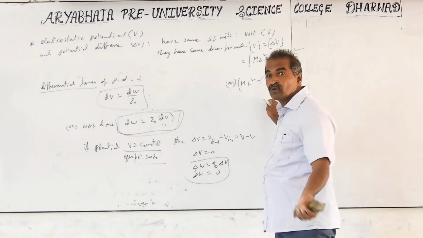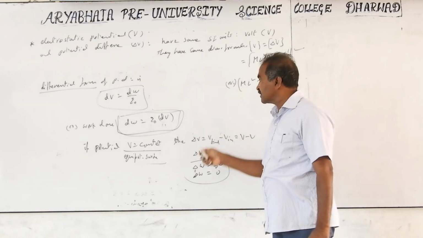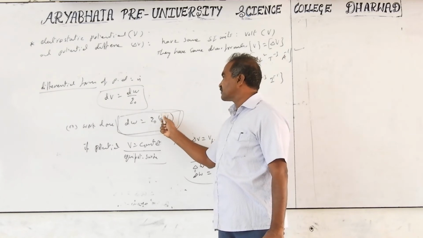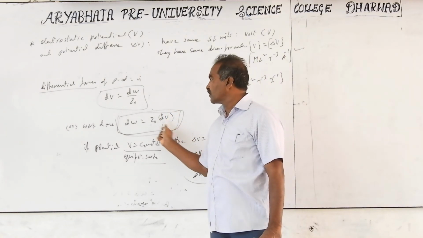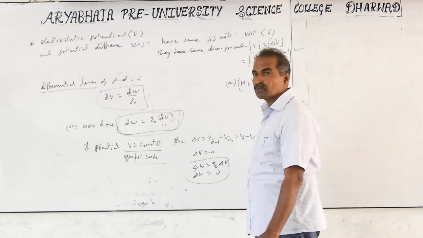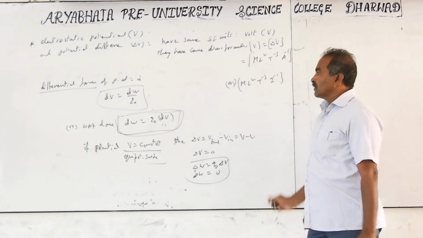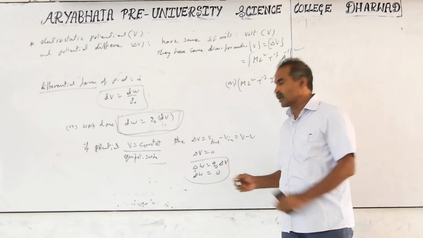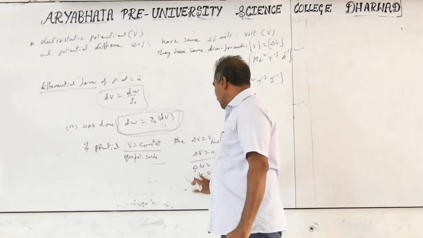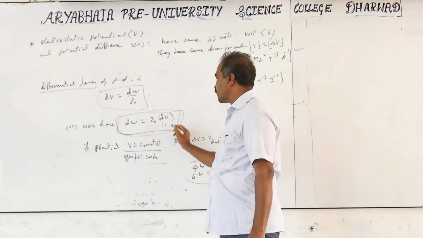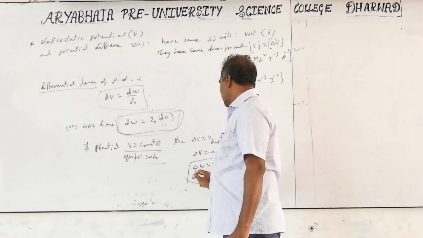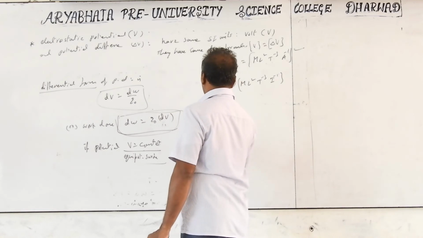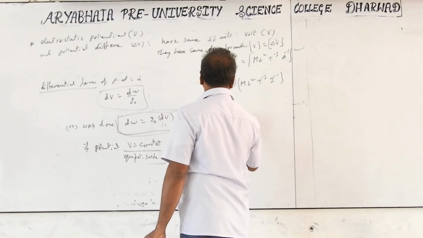So what work do I have to do? Because the potential is the same, V is same, dV is same, delta V is same. In that case, delta V becomes equal to 0, and when this is 0, the work is also 0. So the work done on a charge on a surface where V is constant is 0. No work need be done. But if V is not constant, then delta V is not 0 or dV is not 0. In that case work needs to be done: dW equal to q naught into delta V.